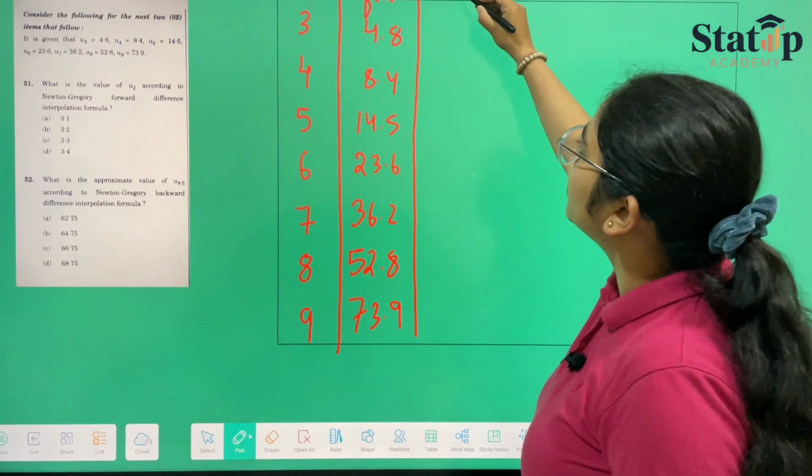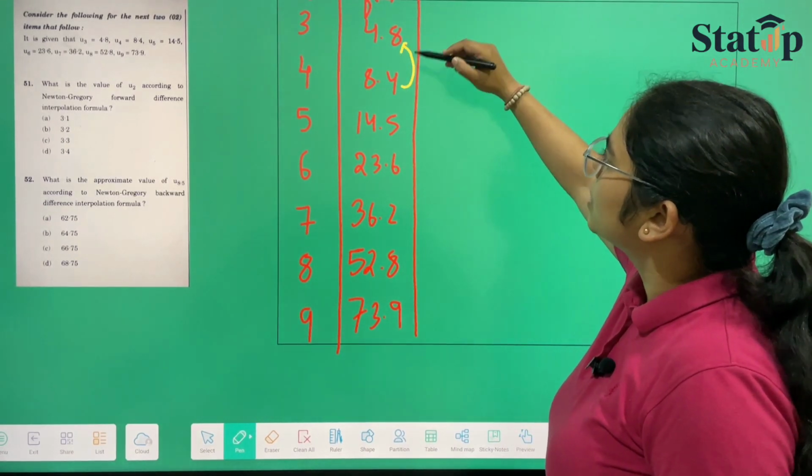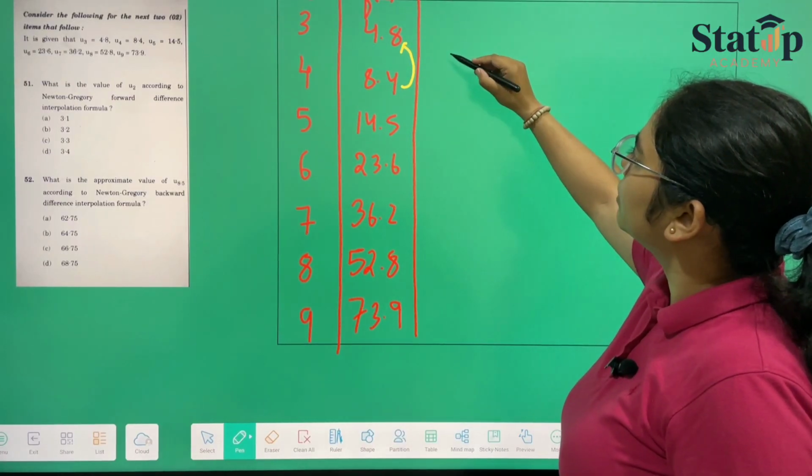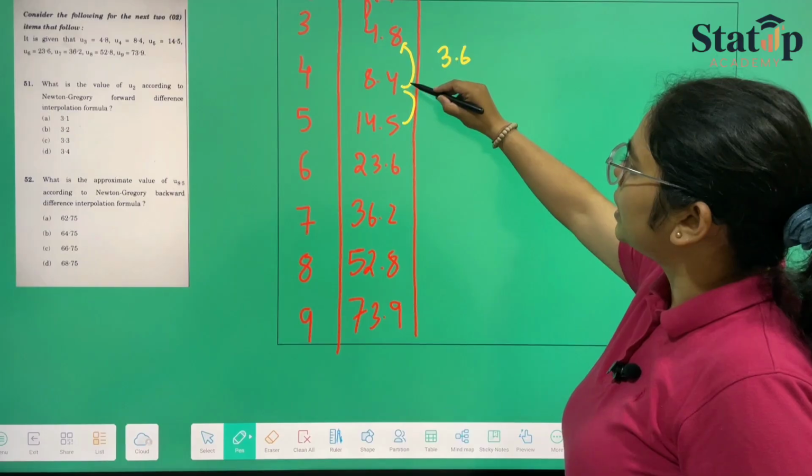Now we will take the first difference here. I will subtract this from this. So 8.4 minus 4.8 will be 3.6. We'll subtract this from this.